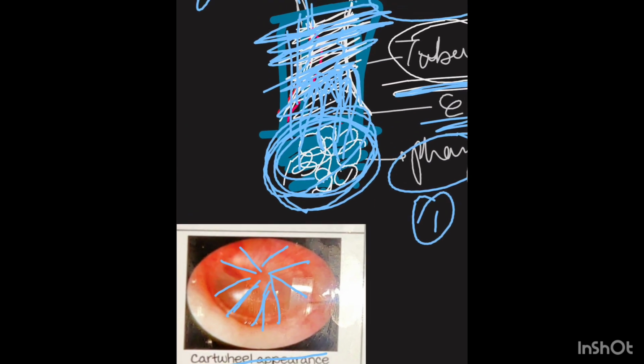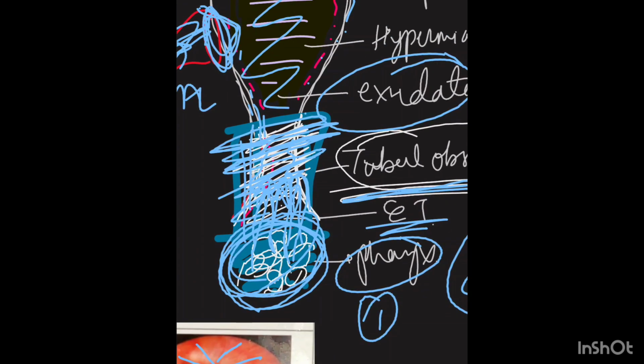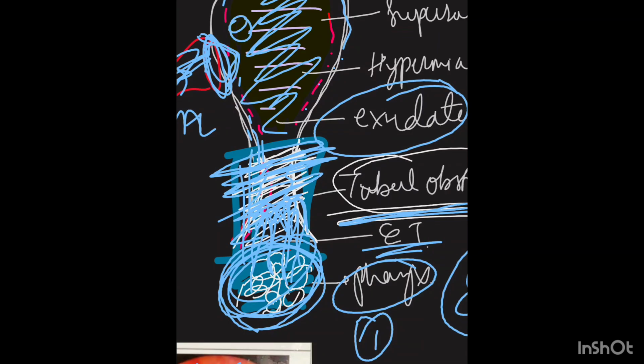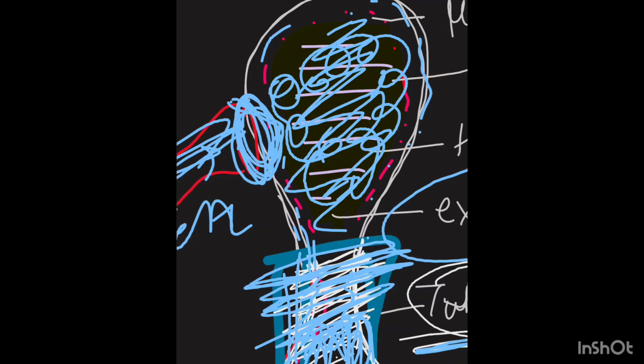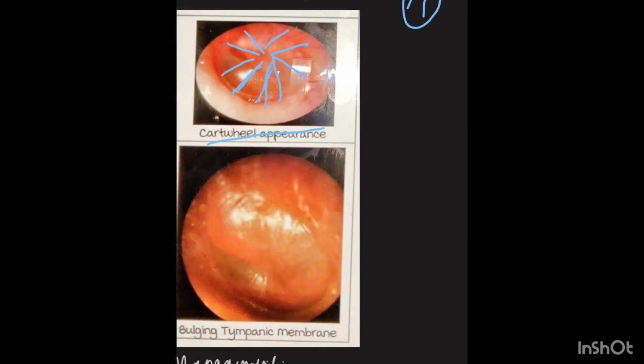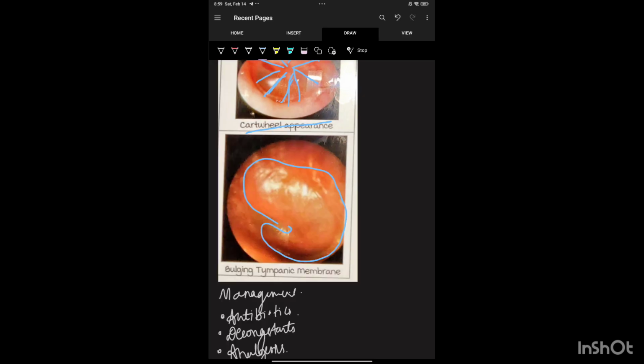Stage 3 is suppuration, where due to the bacteria and the exudate, pus formation takes place. I think I'm making it so dirty, but it's okay. I hope you are understanding it. Due to the pus formation, there is maximum pressure on the tympanic membrane, and the tympanic membrane starts bulging. Can you see? It starts bulging due to the pus formation here.